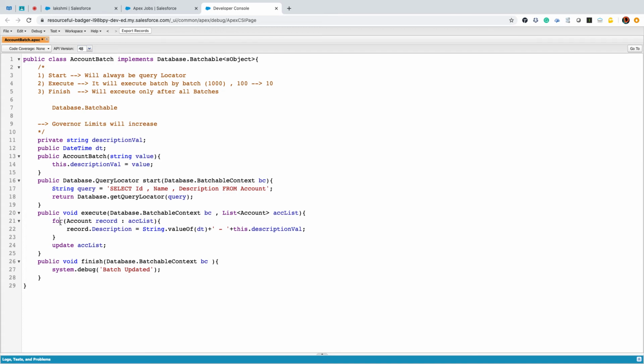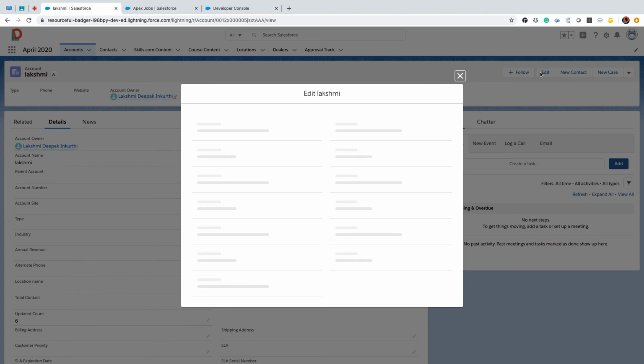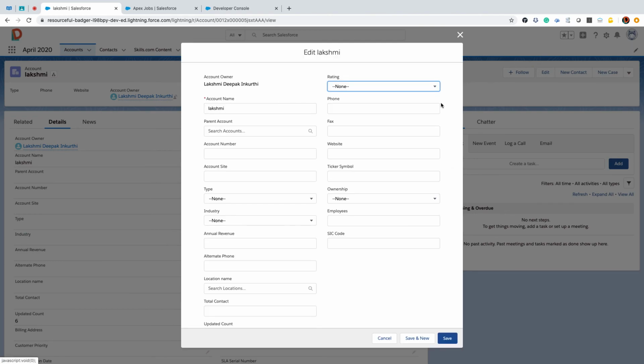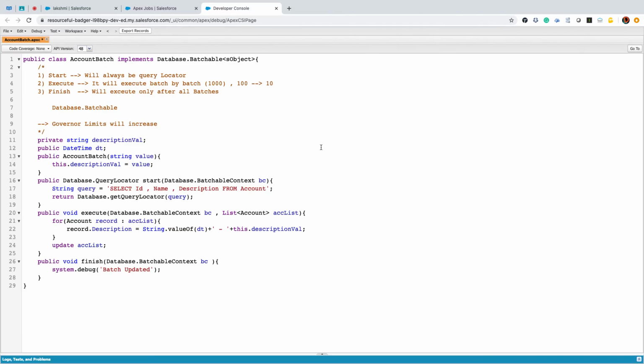There is no wait time for users. Let's say I'm updating something and my trigger is running too long. What happens? My record save time also takes more time, so the user has to wait. With batch apex, the user is not supposed to wait. The user can continue his work, and the batch will run in the background. So there is no performance impact. The user will never feel that there is any other process running and taking more time to save records. Batch apex will run at the backend. Clear? Any doubt on this?